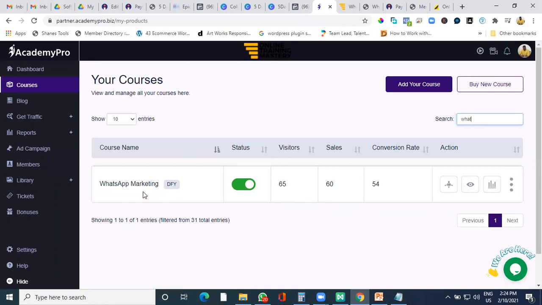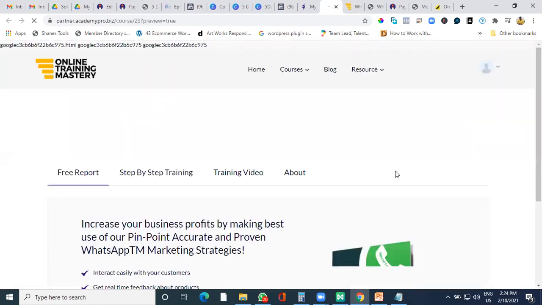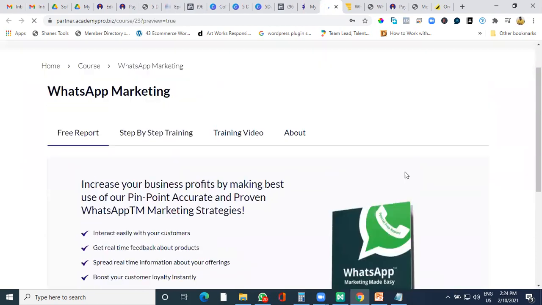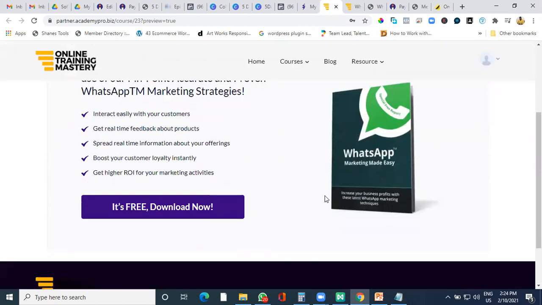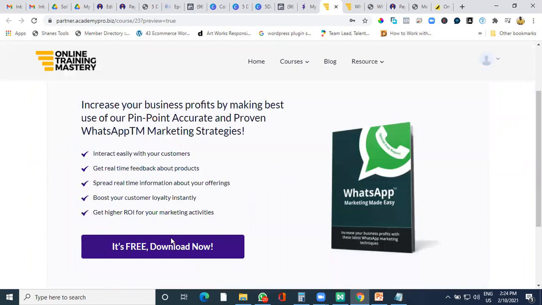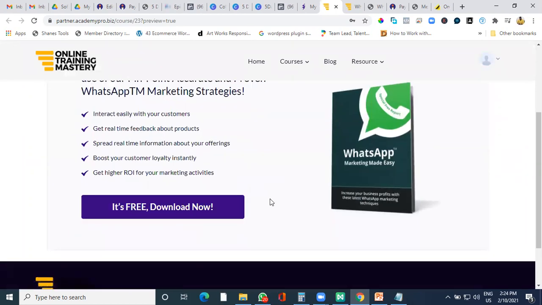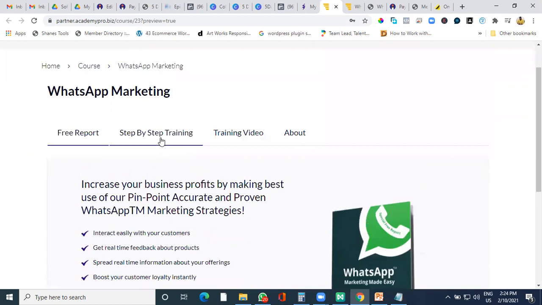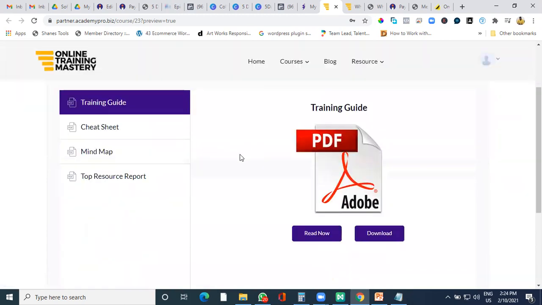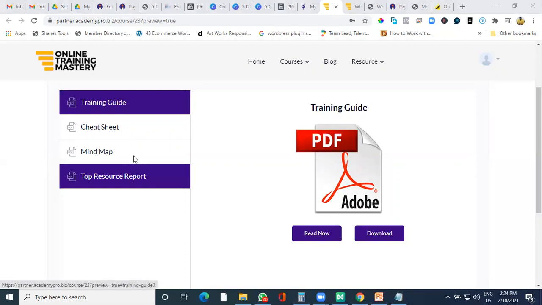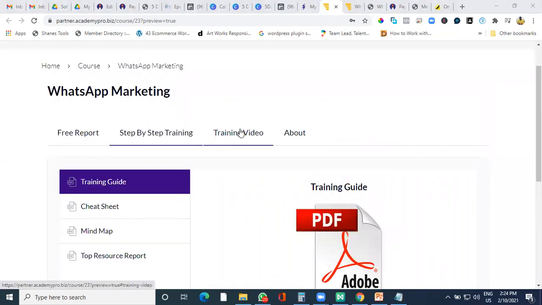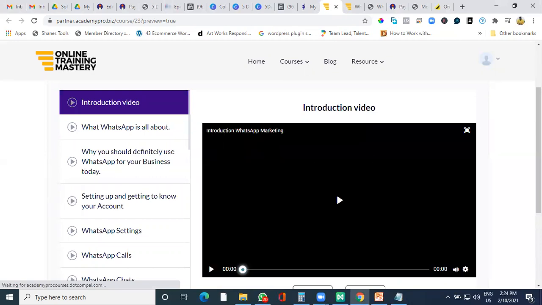So if you want to see the course for yourself, you can click on the I button. When you click on the I button, it takes you to the front end of the website to show you how it looks or what the student is going to access. Okay, so the pre-report part, which I showed you, is this. The student can click on this and get a free download of a PDF copy or a Word copy of the file. Step-by-step training is the front-end part wherein he gets all these PDF files, which are required or given from the course. He can also see the video courses in a similar format.